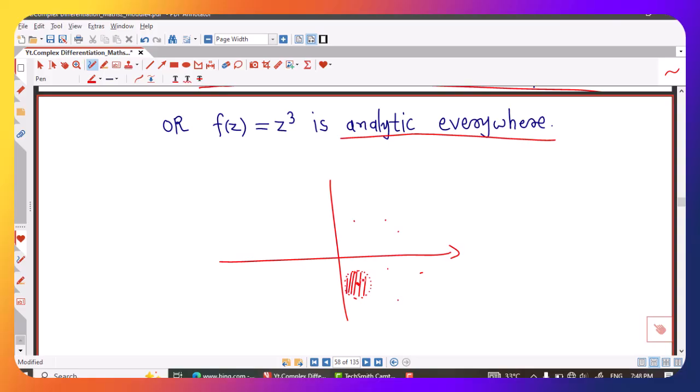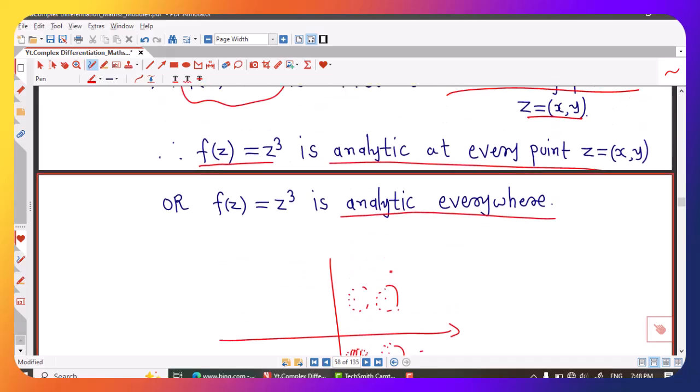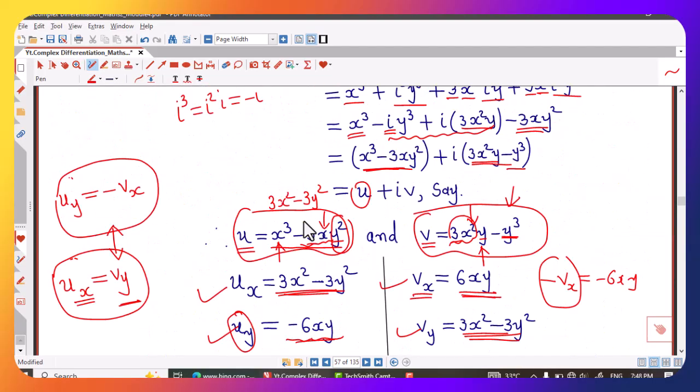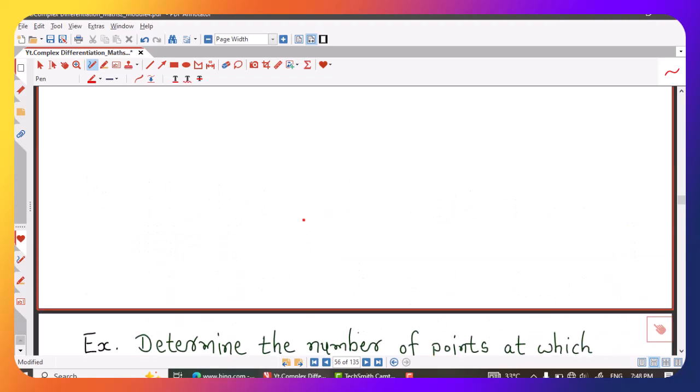But function is differentiable everywhere, therefore it is differentiable in any neighborhood of any point. Therefore, definition of analytic function is satisfied. So whenever we have our function which is differentiable everywhere, then we can directly write that function is analytic everywhere. So this is one example of analytic function.